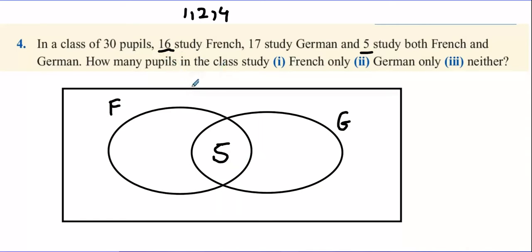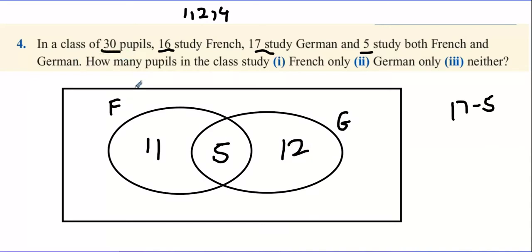16 studied French in total, so it can't be 16 here, because 16 here would be 16 plus 5, which would mean 21 studied French. So you can't use the 16 there. What you need to do is use 11, because 5 plus 11 is 16. Likewise, 17 study German, it's going to be 17 take away 5, which is 12.